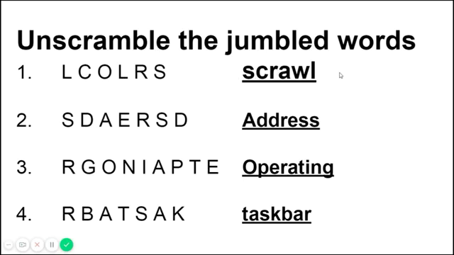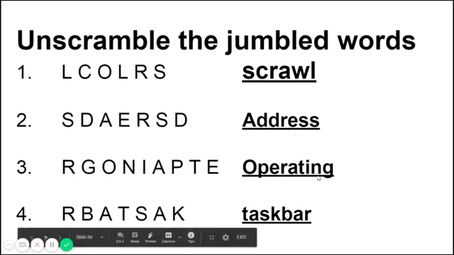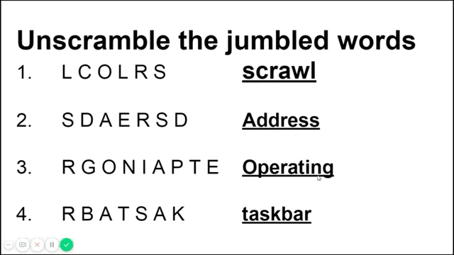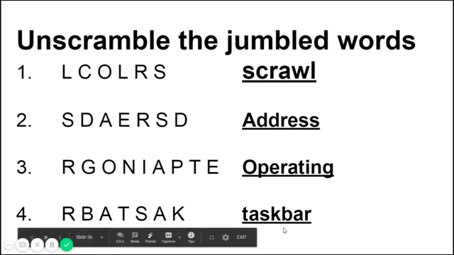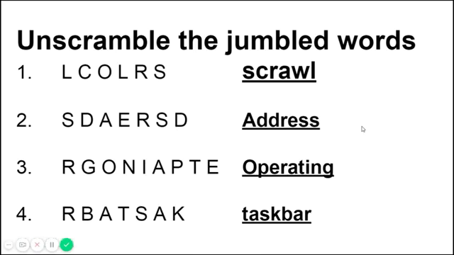The second one is address. The third one is operating. The fourth one is taskbar. You should rearrange the letters in order to make the word meaningful.